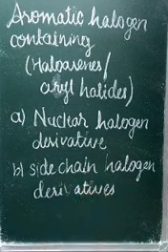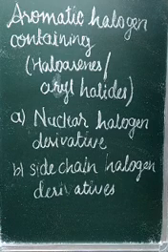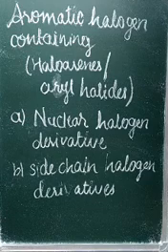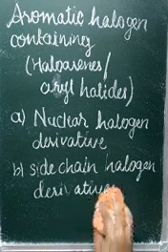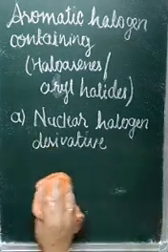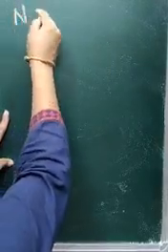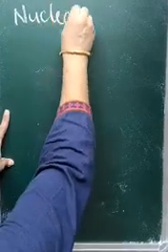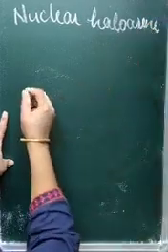First we will see nuclear halogen derivative. Nuclear means the benzene ring is said to be the nucleus. So the benzene ring, the arene ring itself, contains the halogen, and that means hydrogen is replaced by halogen from the arene ring itself. So these are nuclear haloarenes.